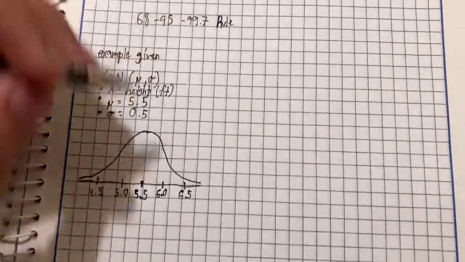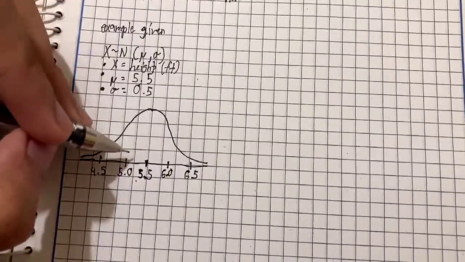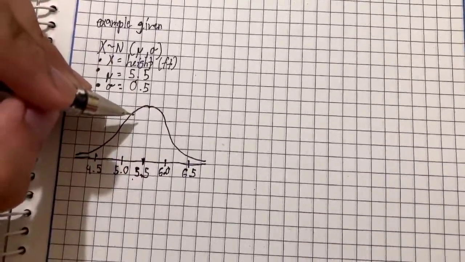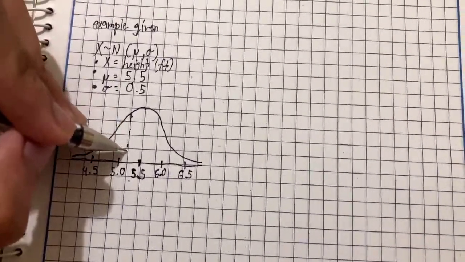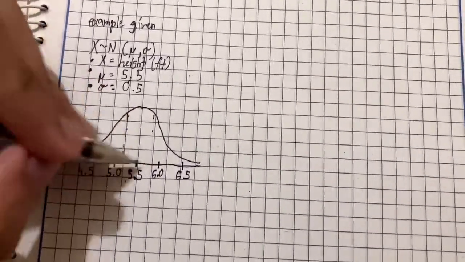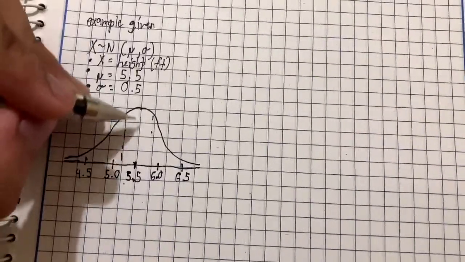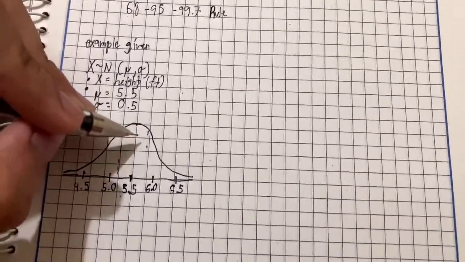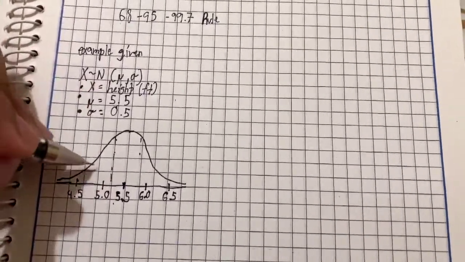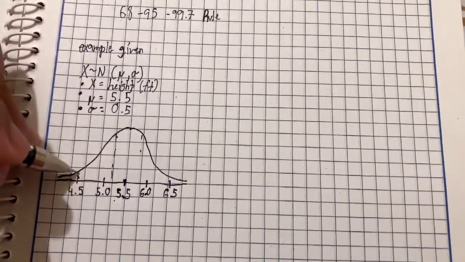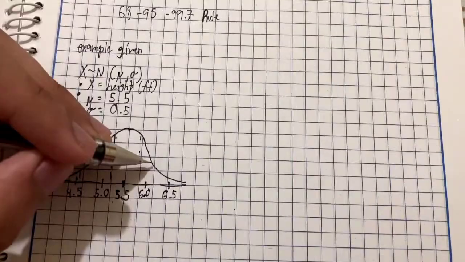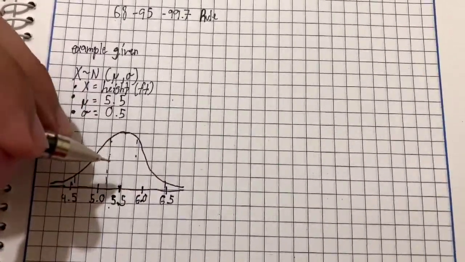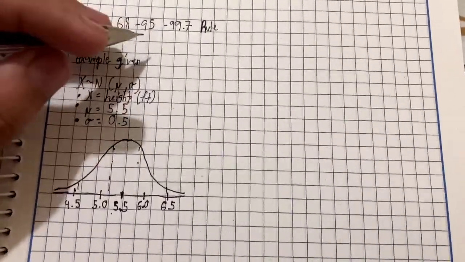The 68-95-99.7 rule indicates that if we move one standard deviation, the area covered is 68%. If you move another, this covers 95%.